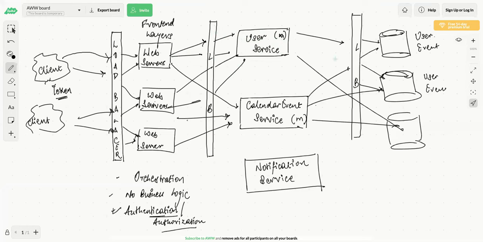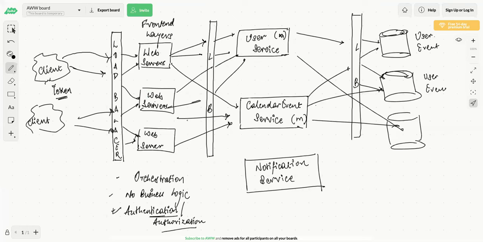And here also the reason is same, right? It could be possible that you have multiple instances of the same database, correct? So that's why you need another layer of load balancer. Okay. Now see, if I have to create an event, first what I'll do, I'll get the token for which I have to do the authentication from the user service. So I'll get the token and I'll check the user ID. So basically owner user ID should be part of the create event, right? So we have event details, list of user IDs, which will be your invitees.